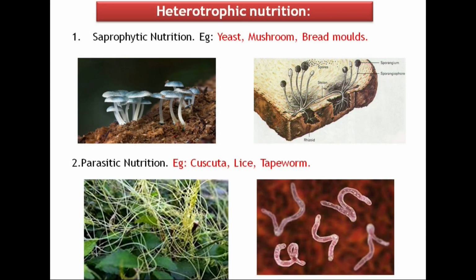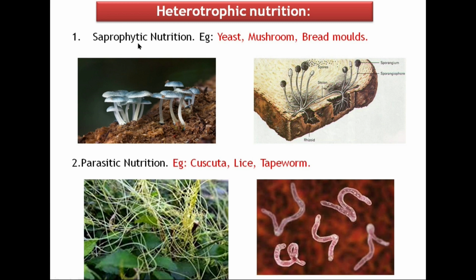Heterotrophic nutrition. The mode of nutrition in which organisms cannot prepare their own food and depend on plants for their food is called heterotrophic nutrition. For instance, all the animals directly or indirectly depend on plants for food. This is of three types: saprophytic nutrition, parasitic nutrition, and holozoic nutrition.